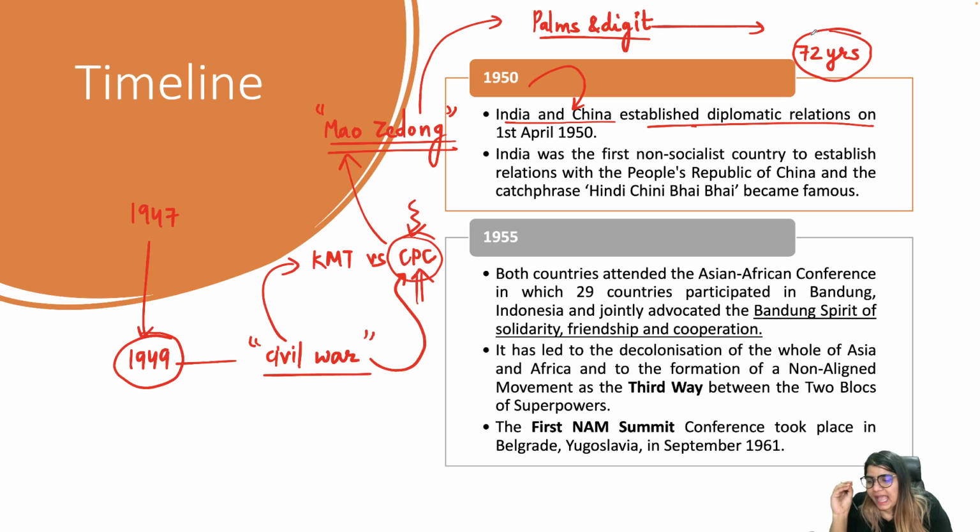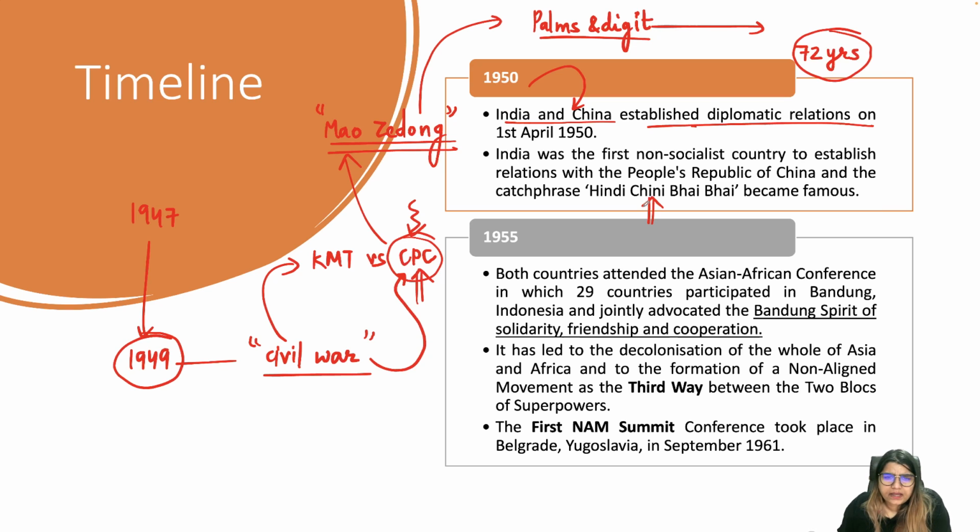One unique aspect is that India was the first non-socialist country to establish relations with the People's Republic of China. In fact, there was a catchphrase at that time which became famous: Hindi Chini Bhai Bhai.